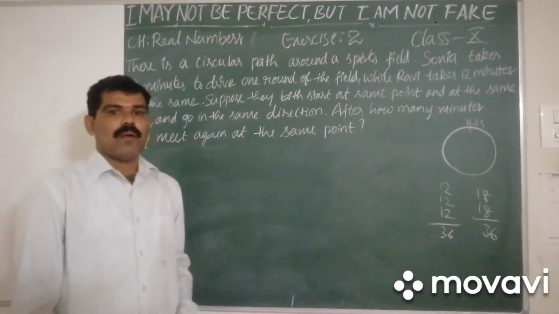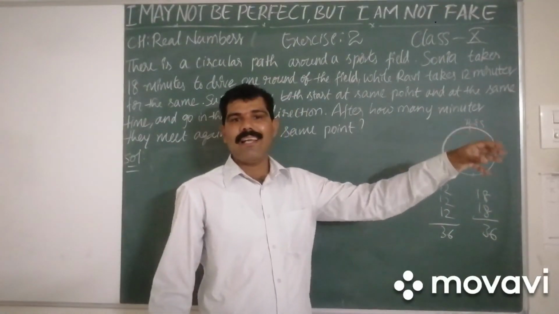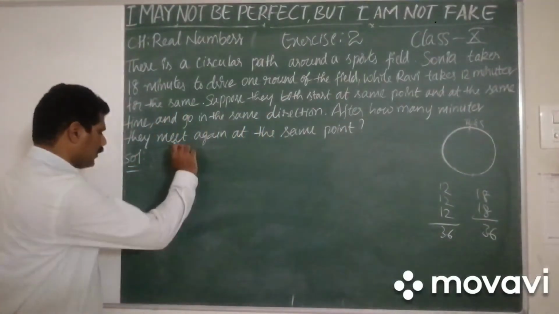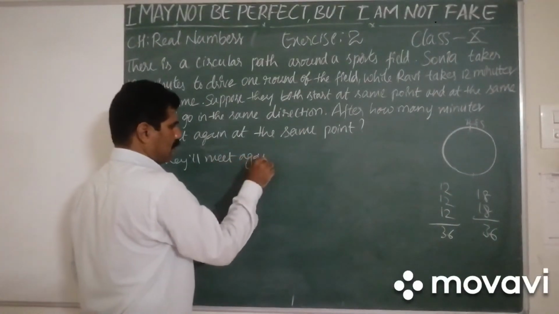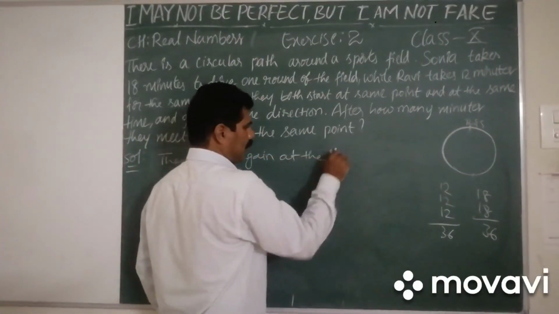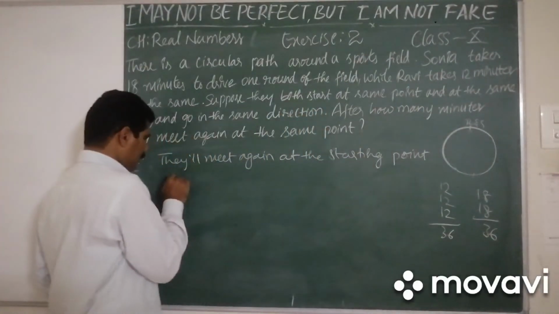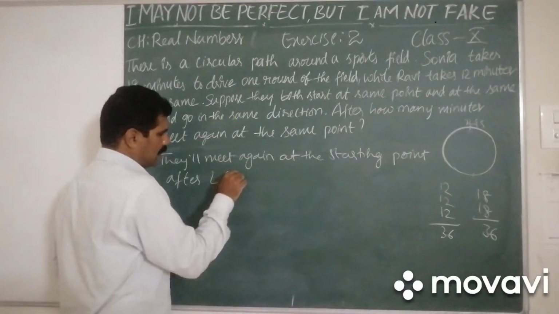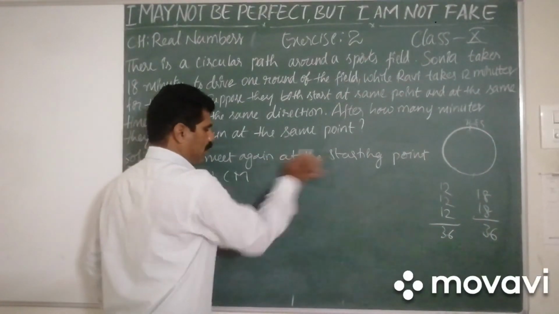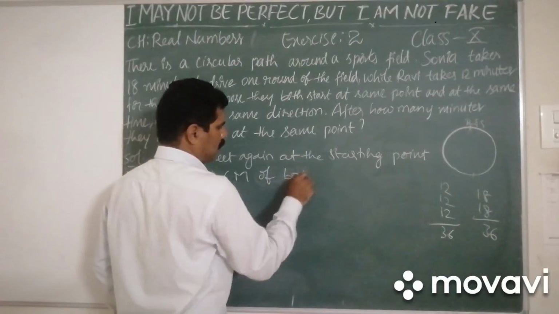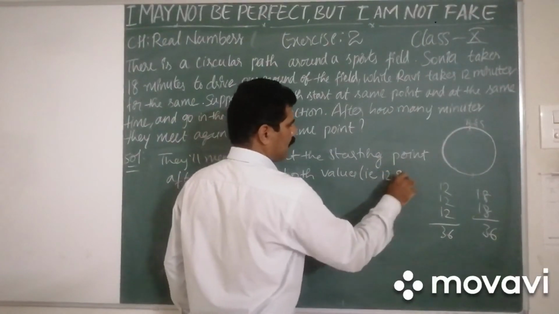They will meet again at the starting point after the LCM of both values, that is 12 and 18.